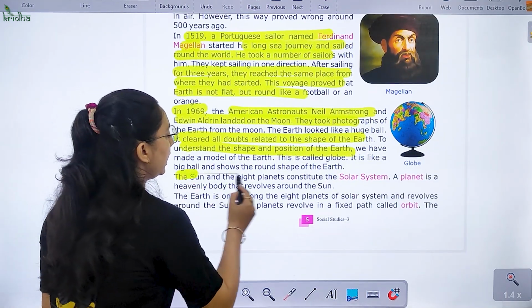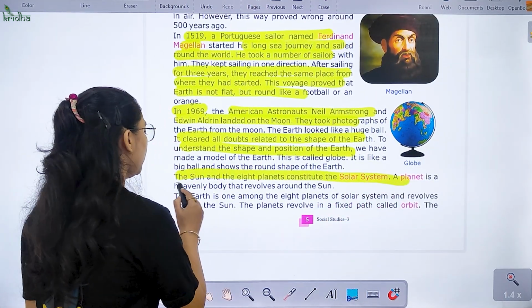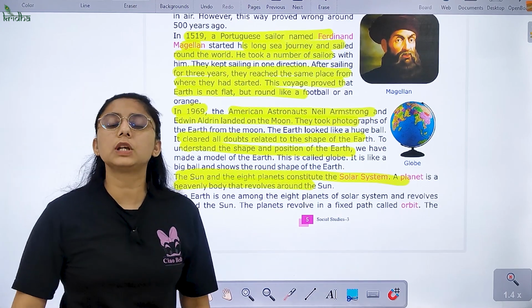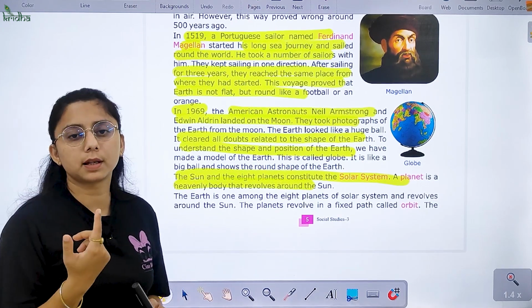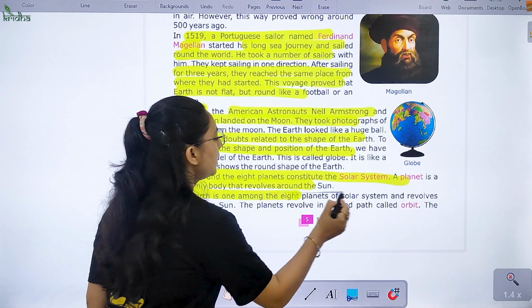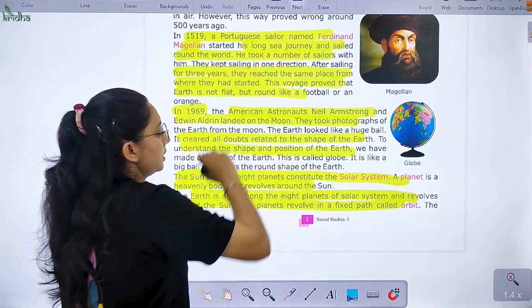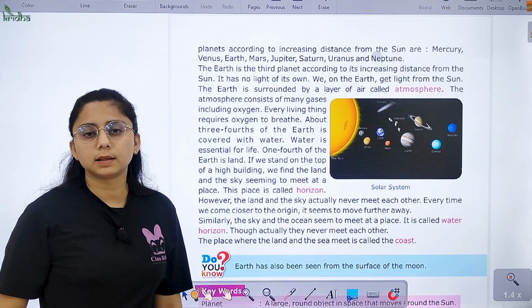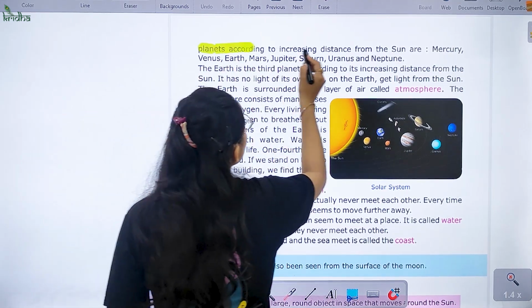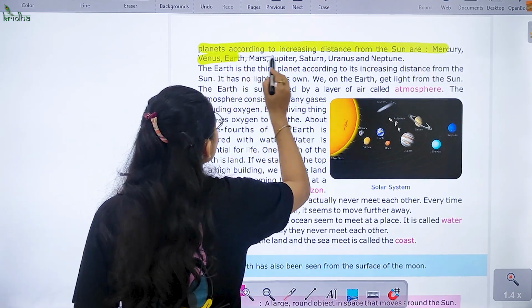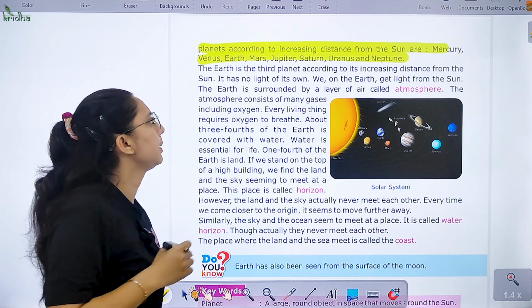Right? The sun and the 8 planets constitute the solar system. A planet क्या है? Heavenly body. जो क्या करते हैं? Sun के around revolve करते हैं. The Earth is one among the 8 planets of the solar system that revolve, and the planets revolve in a fixed path. जिसे हम क्या कहते हैं? Orbit कहते हैं. So the planets according to the increasing distance: Mercury, Venus, Earth, Mars, Jupiter, Saturn, Uranus and Neptune.